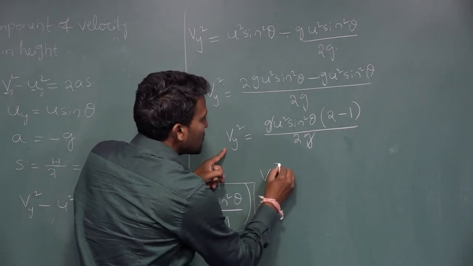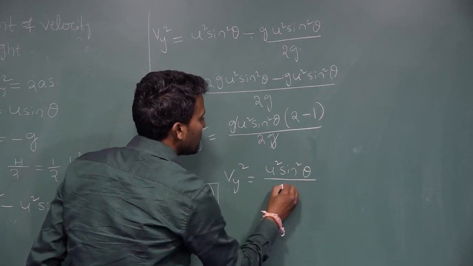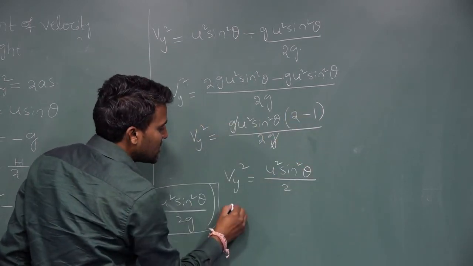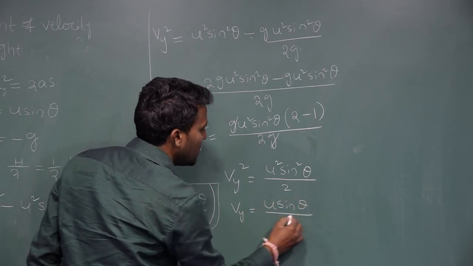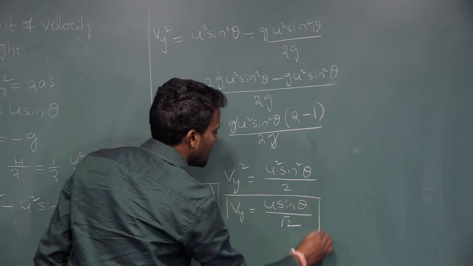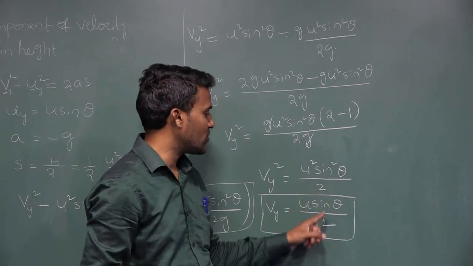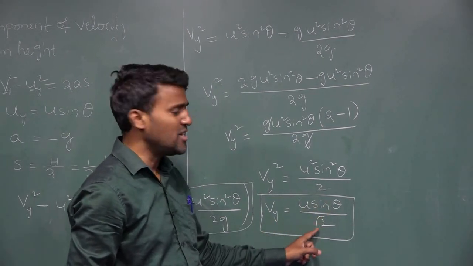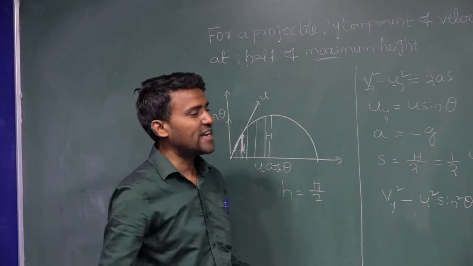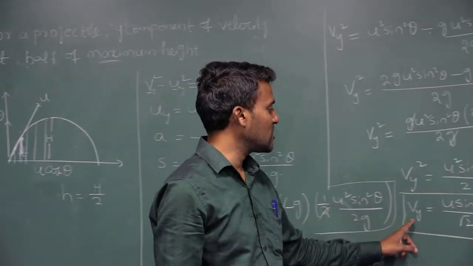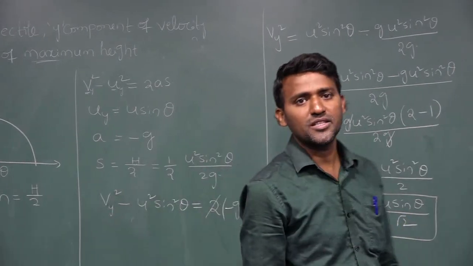So vy square is equal to u square sin square theta divided by 2. Taking the square root on that side, vy is equal to u sin theta divided by root 2. The square gets cancelled, and the root of 2 remains. So vy is equal to u sin theta by root 2. Now, at half of the maximum height, what is the vertical velocity? vy is equal to u sin theta divided by root 2.